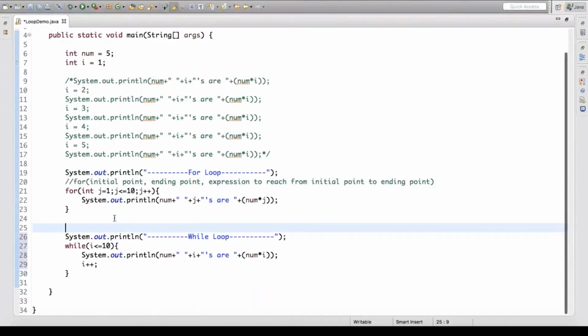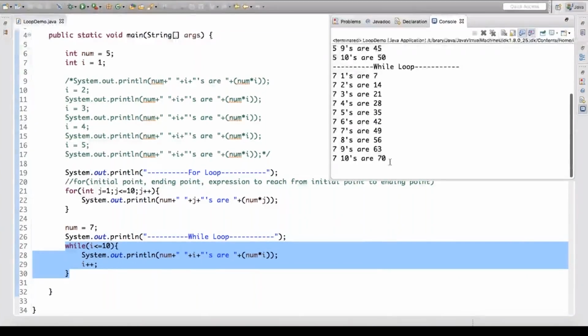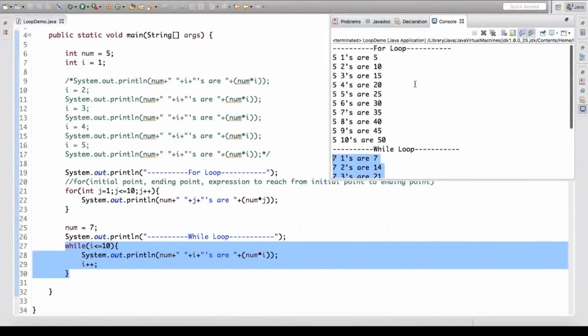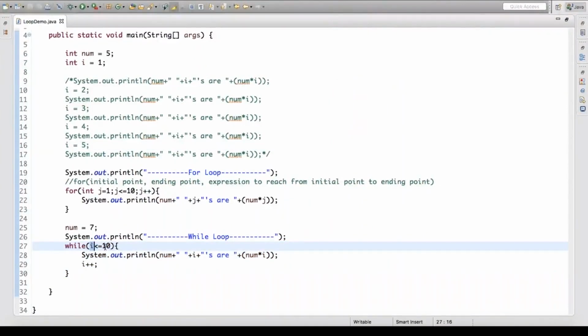So I'll just say the number goes 7 over here. I'm changing the value of number before you execute the while loop. You now see that the while loop is coming up in the same way the for loop was. Fundamentally they are the same, but syntactically they are different. In a while loop, only the condition is specified. You can't specify so many different fundamentals in your while loop.